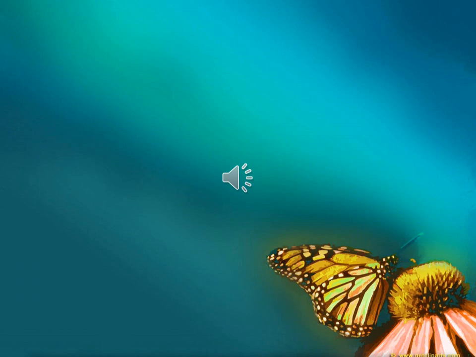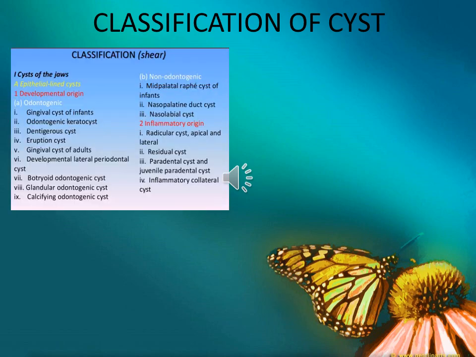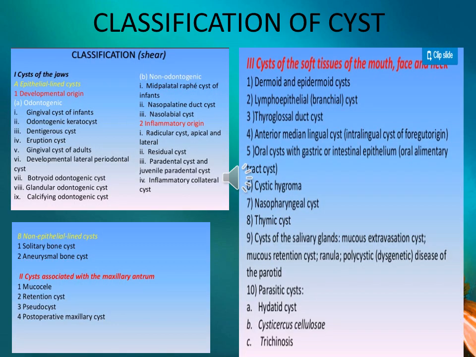Classification of cysts by Shear. The cyst is classified into three main headings: the cysts of the jaws, cysts associated with the maxillary antrum, and the cysts of the soft tissue of the mouth, face, neck, and salivary glands. The cysts of the jaws are divided into those that are epithelial lined and non-epithelial lined. The epithelial lined cysts may be either of developmental origin or inflammatory in origin. Cysts of developmental origin may be either odontogenic or non-odontogenic.